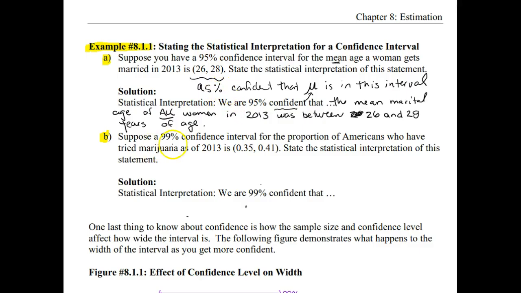All right, so suppose a 99% confidence interval for the proportion of Americans who have tried marijuana as of 2013 is between 0.35 and 0.41. And again, we want the statistical interpretation of this. So I'm just going to write underneath it here before we look at the context. What this is saying is that we're 99% confident that P is in this interval.